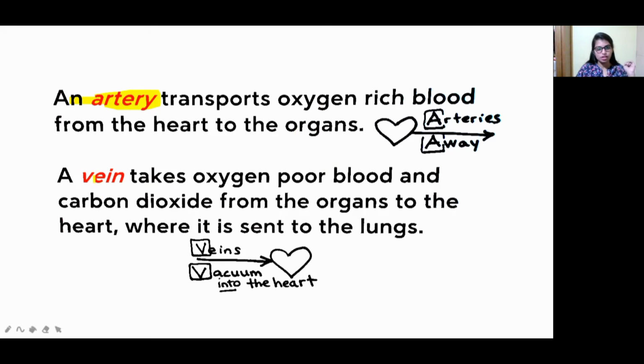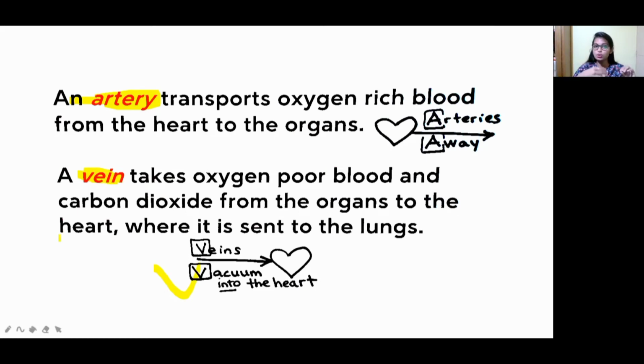Come to the vein. What is the function of vein? It will take the oxygen-poor blood and carbon dioxide from the organs to the heart. The deoxygenated blood is present, no? It will take that and send it to the lungs. Just remember, veins vacuum, that is it will take blood into the heart, not from the heart.